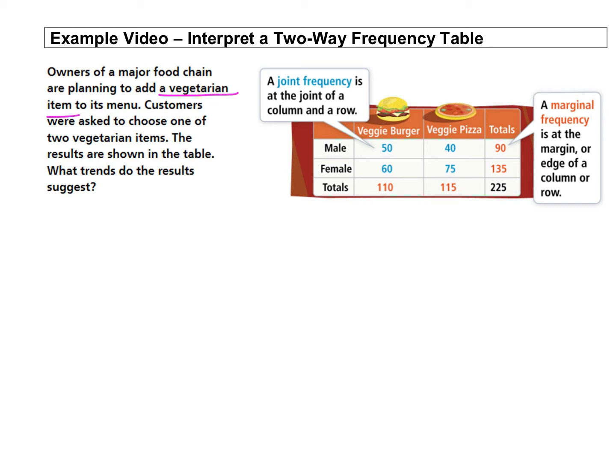So the joint frequencies, what did males choose, what did females choose, so kind of inside there, suggest that male customers prefer veggie burgers over veggie pizzas.